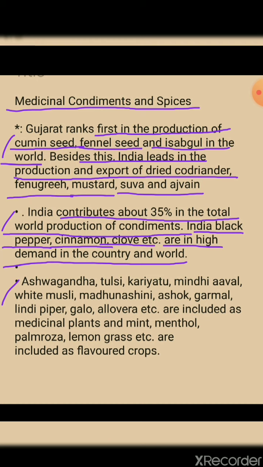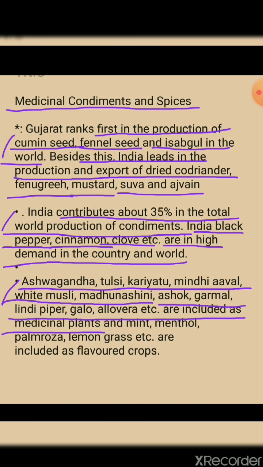Next, now we'll move on to the medicinal plants over here. Ashwagandha, Tulsi, Kariyattu, Mehndi, Amla, Safed Musli, then Madhunashini, Ashoka, Gurmar, Long Pepper, Giloy, aloe vera, etc. are included as medicinal plants.